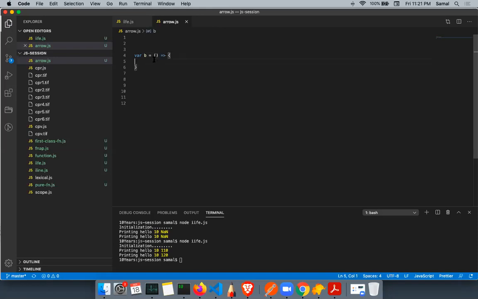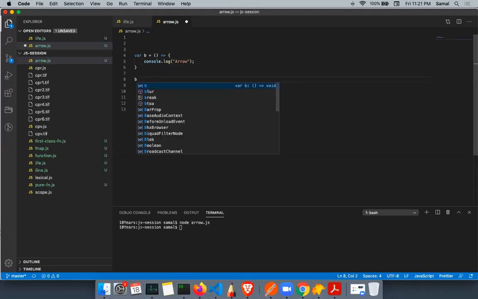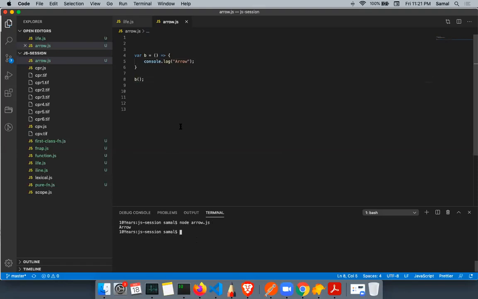So if I do console.log here, I'll just say arrow. Note, I did not call it. Arrow, right? This is how you define a function in ES6. This is called an arrow function.